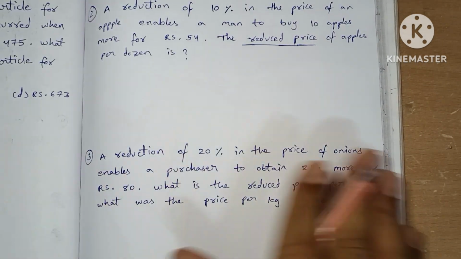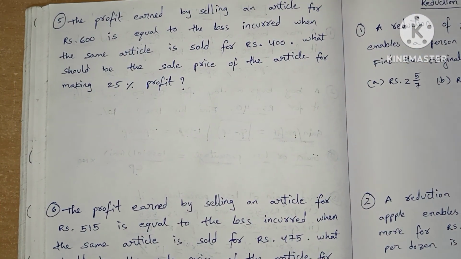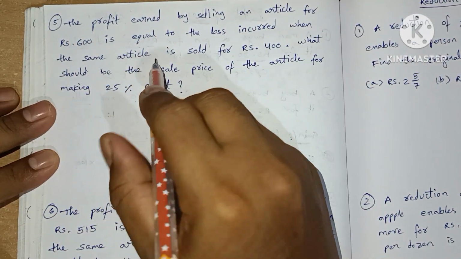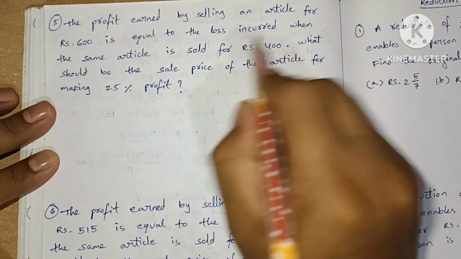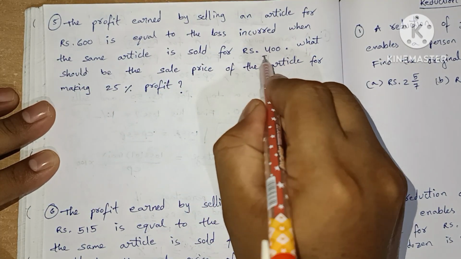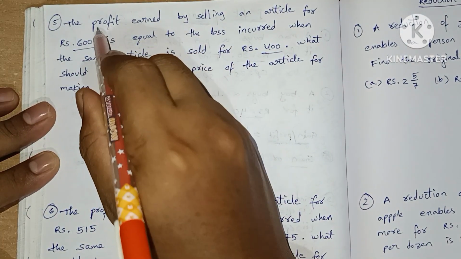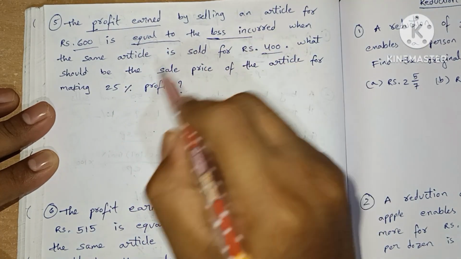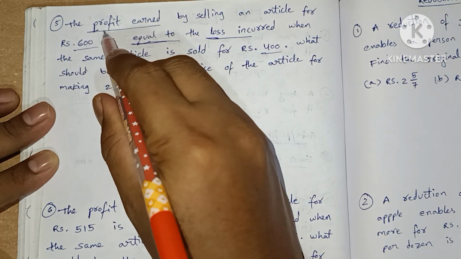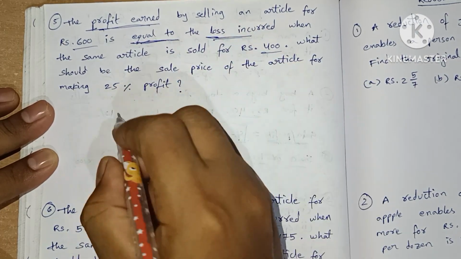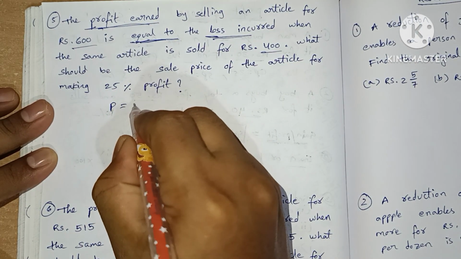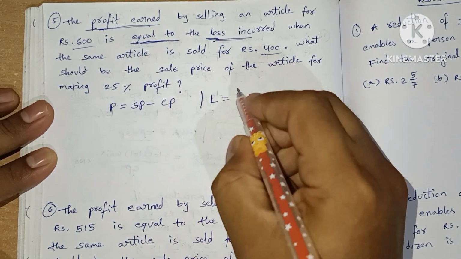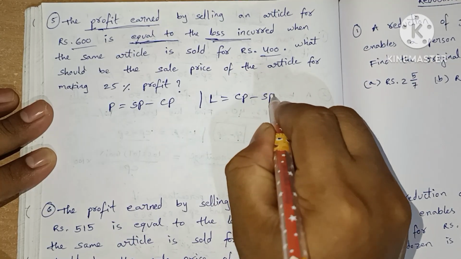Okay, let's see one more question. The profit earned by selling an article for 600 rupees is equal to the loss incurred when the same article is sold for rupees 400. It is said that profit earned is equal to loss. If profit equals loss, then profit is equal to selling price minus cost price, and loss is equal to cost price minus selling price.